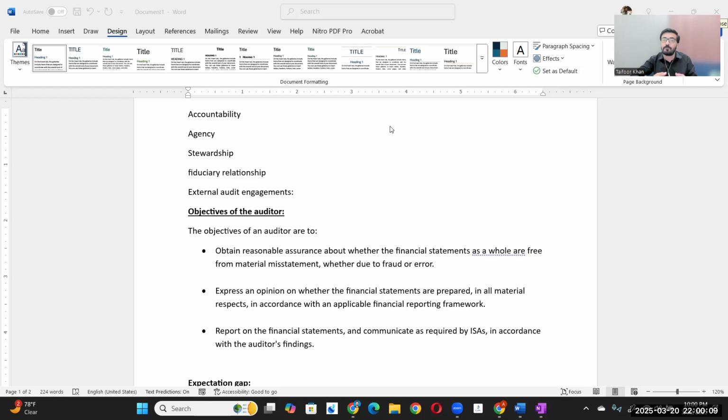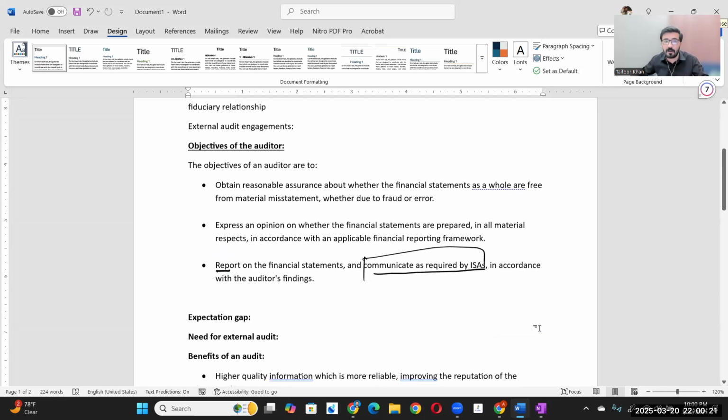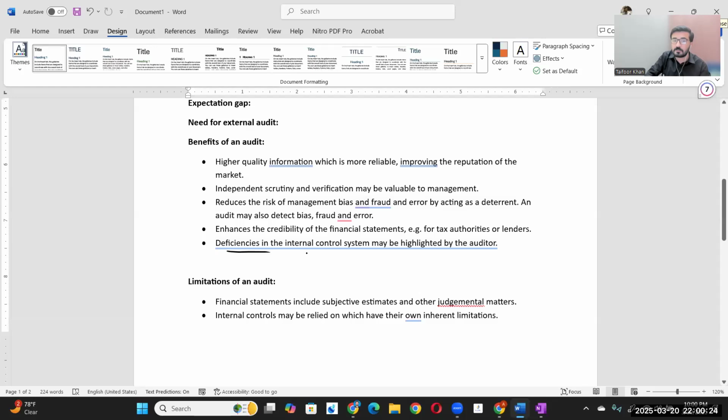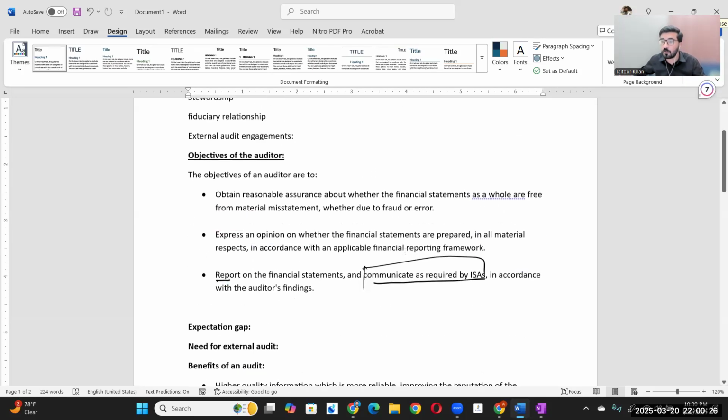Okay, now they have to give you a full report. The report is basically the audit report, and we communicate as required by ISAs. If you recall, I mentioned that we communicate control deficiencies, right? So in addition to the audit report, we issue, and when I say we, it means the auditor, because we are discussing audit from the auditor's perspective. ISAs require us to issue a management letter. It requires us to communicate certain findings to the board of directors through the board letter.